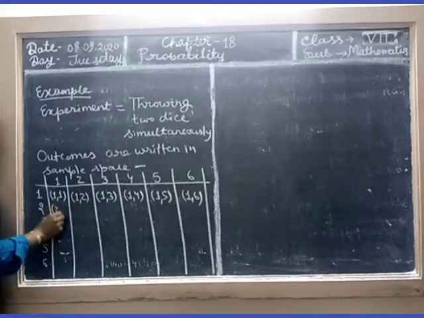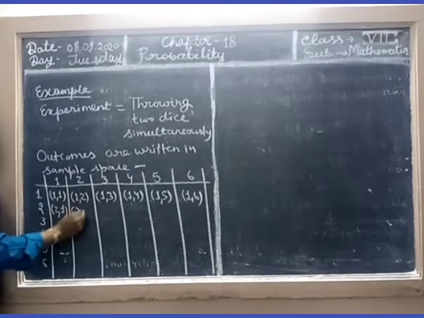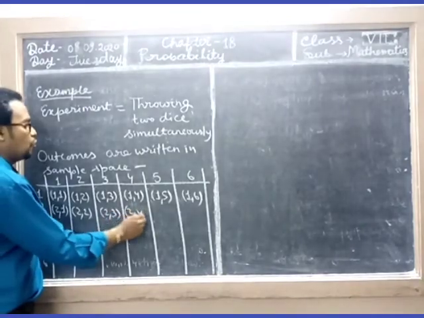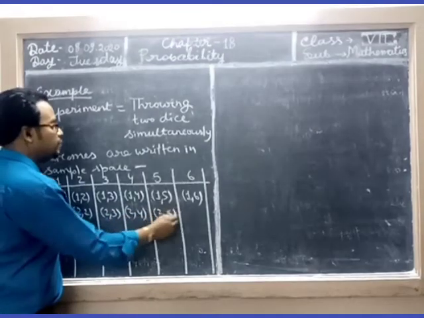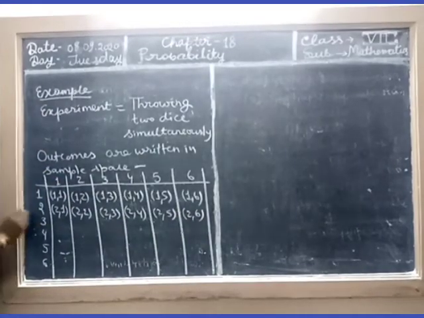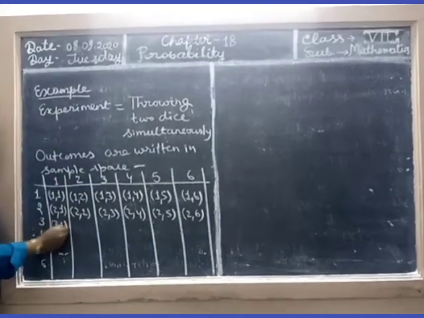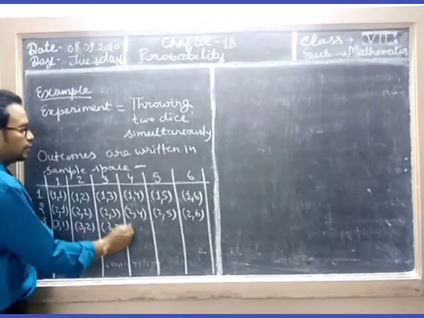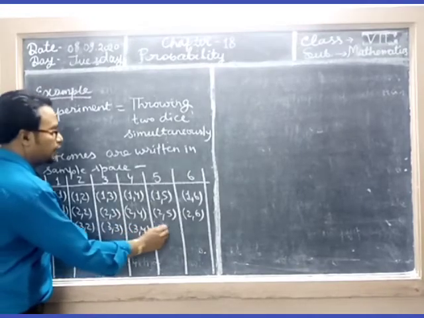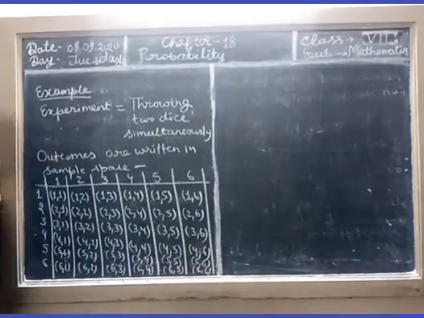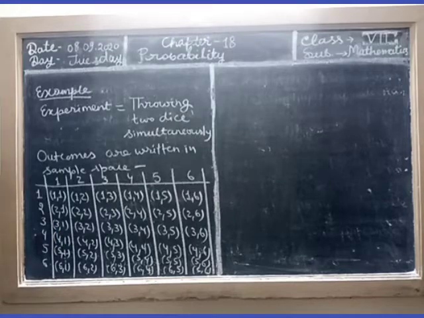So in the second dice 2,1, 2,2, 2,3, 2,4, 2,5, 2,6. Got it? Now in the first dice 3 comes, so 3,1, 3,2, 3,3, 3,4, 3,5, 3,6. So student, total outcomes 36.